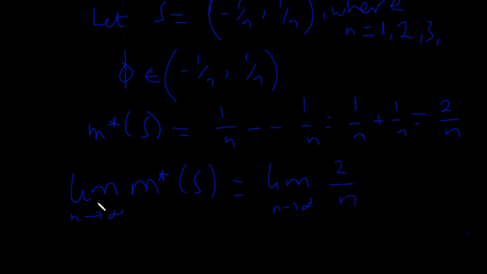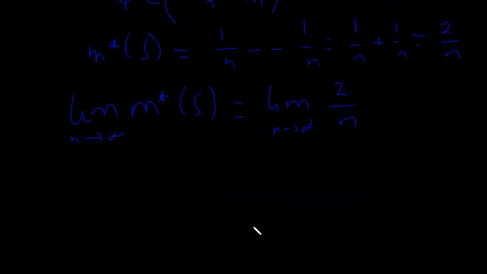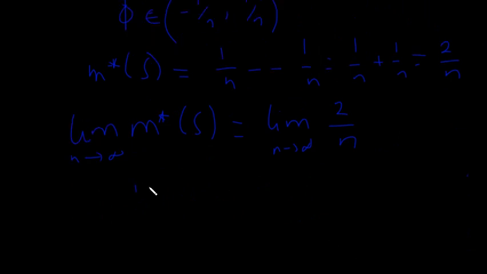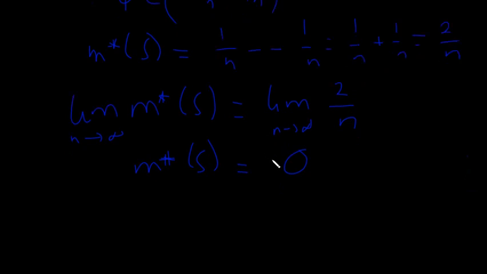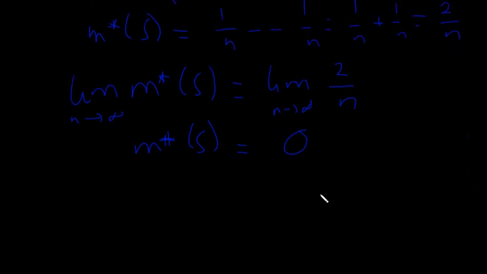But on the left hand side there is no n, so it's actually going to be the same outer measure of S. So I have the outer measure of S being equal to the limit as n approaches infinity of the right hand side, and you know that is going to be equal to 0. So that's equal to 0. Now we are saying that phi is contained in S.